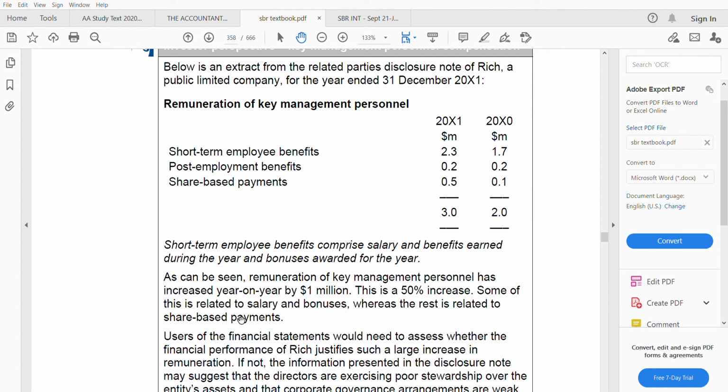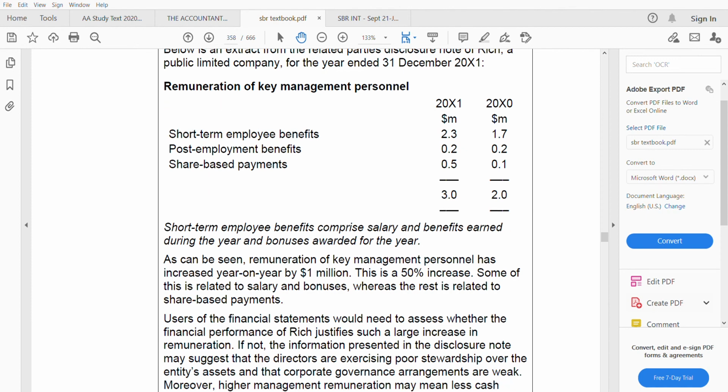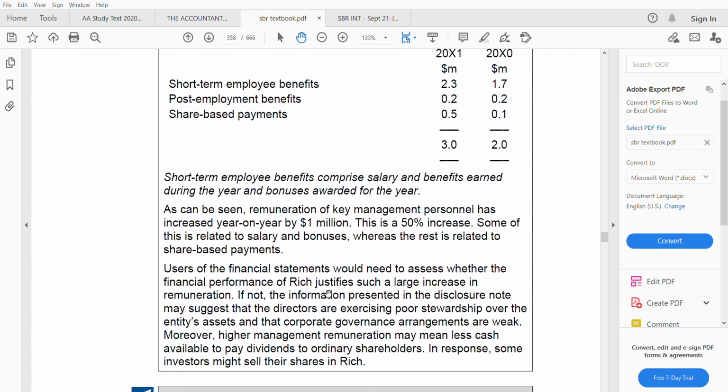So users of the financial statements will need to assess whether the financial performance of the entity justifies such a large increase in remuneration. They have to see whether the performance is also going up to justify this high remuneration, right? If not, information presented in the disclosure note may suggest that the directors are exercising poor stewardship over the entity's assets and that corporate governance arrangements are weak.